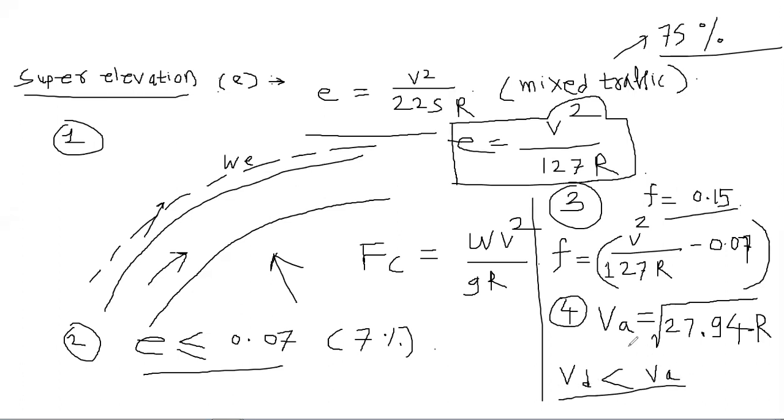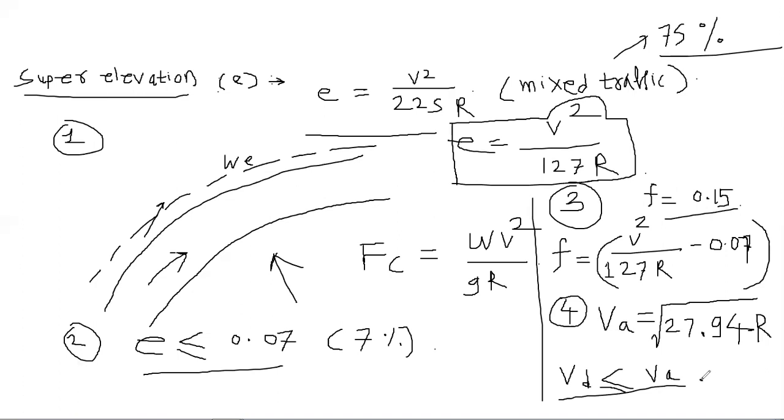Now, as per this formula, if your allowable speed is less than the design speed, then you should make the correction that your design speed should be less than or equal to the allowable speed.